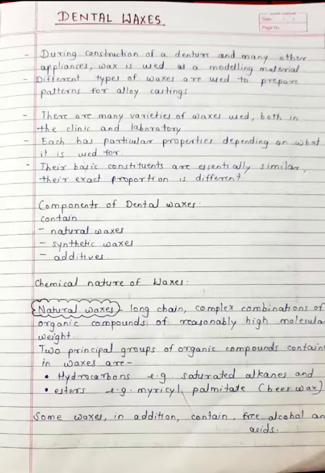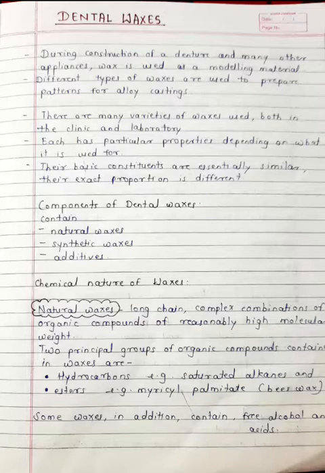Natural waxes are long chain complex combinations of organic compounds of reasonably high molecular weight. Two principal groups of organic compounds contained in the wax are hydrocarbons and esters. Some waxes in addition contain free alcohol and acid. So sometimes alcohol and acid may be present.